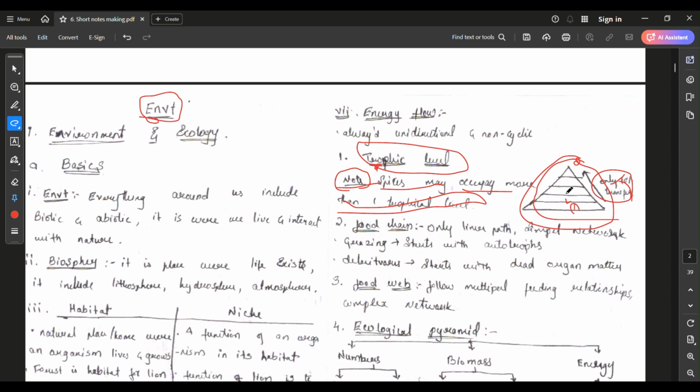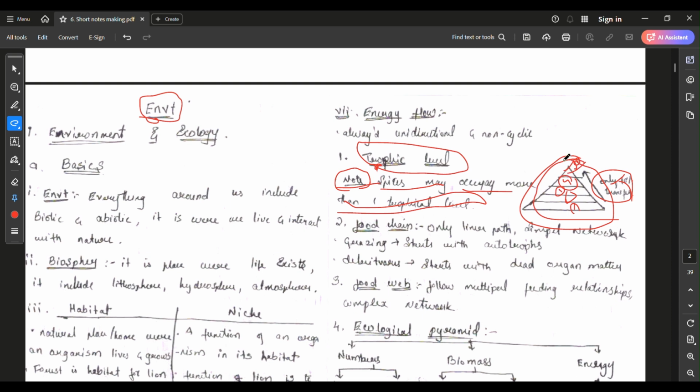The second trophic level is primary consumers, such as deer, cows, rabbits, grasshoppers. The third trophic level is secondary consumers, that are frogs, snakes, fox, and small fish. The fourth trophic level has lions, eagles, sharks, large fish. The fifth trophic level has tigers, killer whales, and human beings.